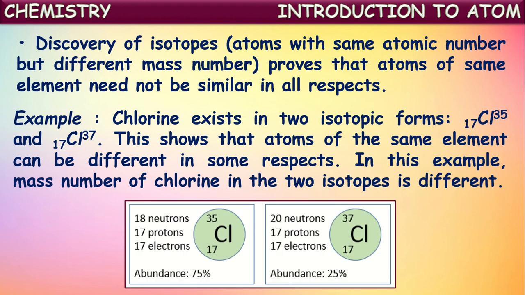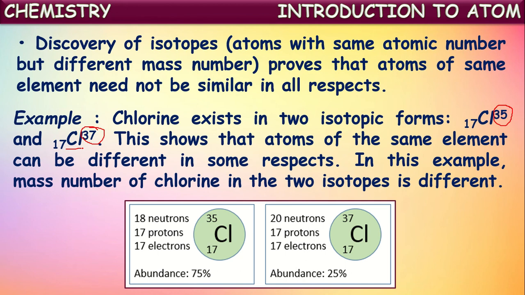It means both are of the same element. These two atoms are from the same element, chlorine, but both have one property different, that is mass number. The mass number of one chlorine is 35, whereas the mass number of the other chlorine is 37. But both are atoms of the same element, chlorine. But according to John Dalton's theory, atoms of an element should have all the properties the same.